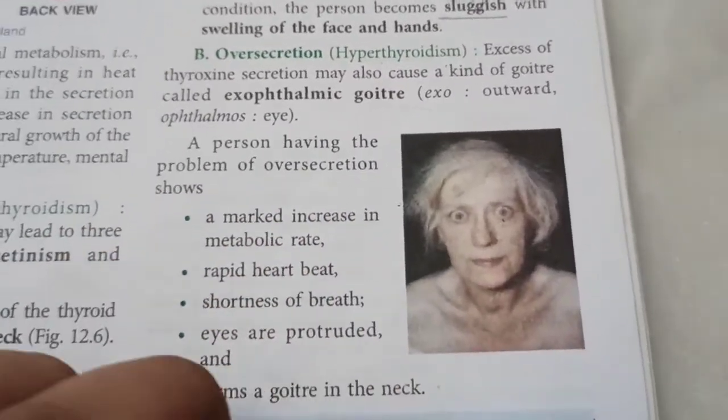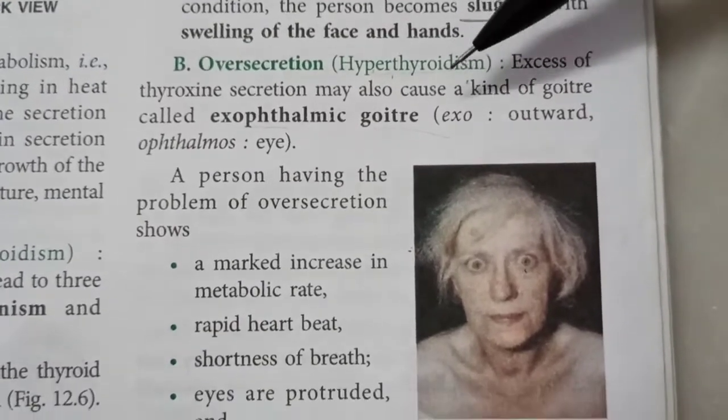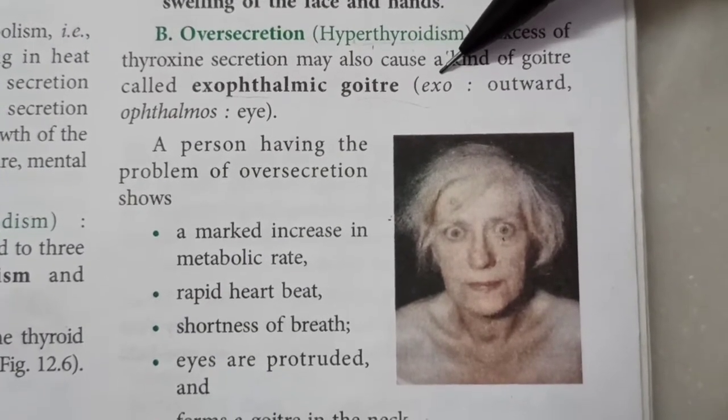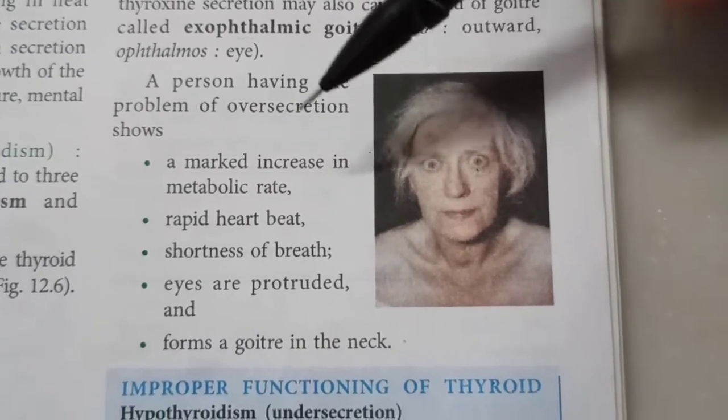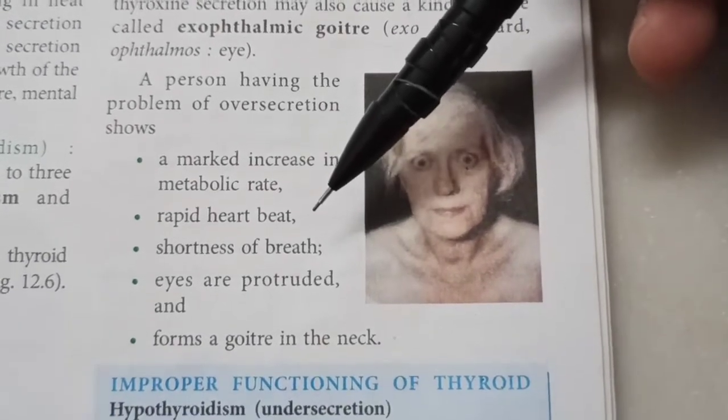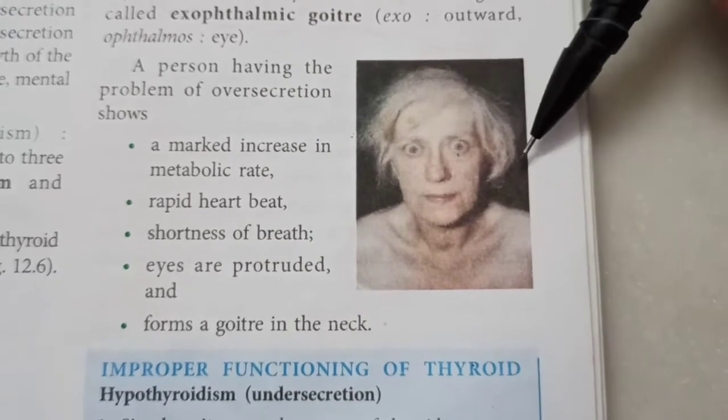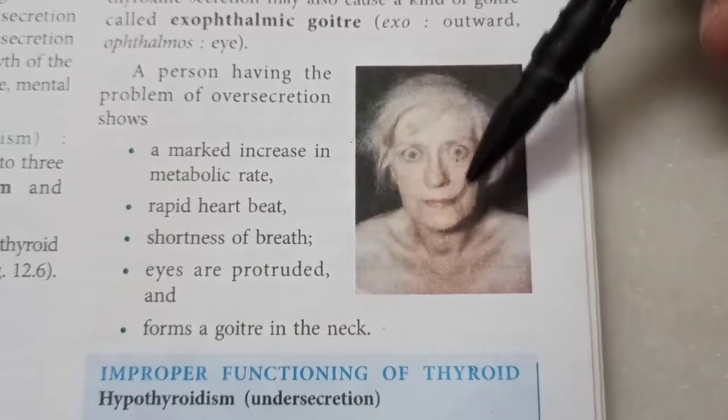Oversecretion, hyperthyroidism will result in exophthalmic goiter, which means that the person has very high metabolic rate, hyperactive, rapid heartbeat, shortness of breath, eyes are protruded, and it forms a goiter in the neck, which is not clearly visible here.